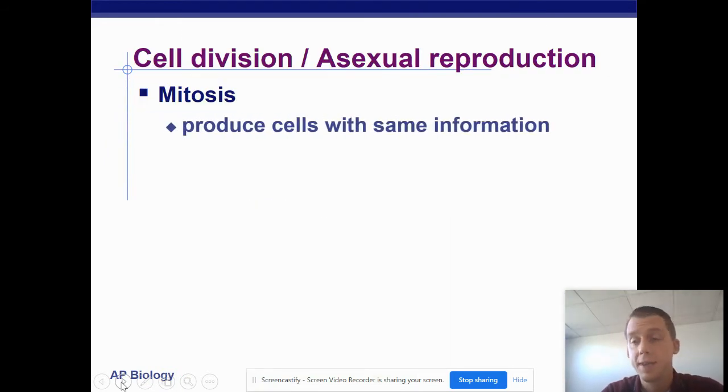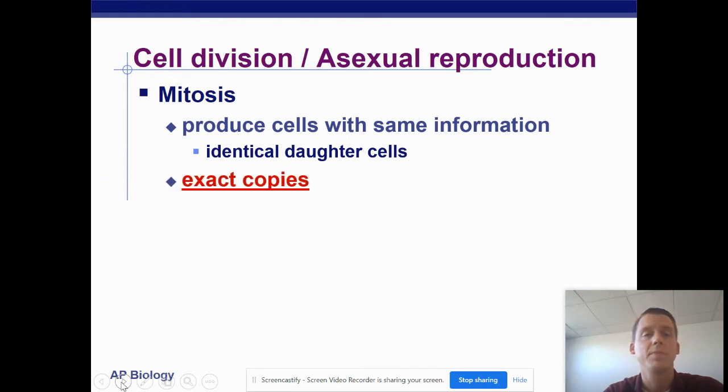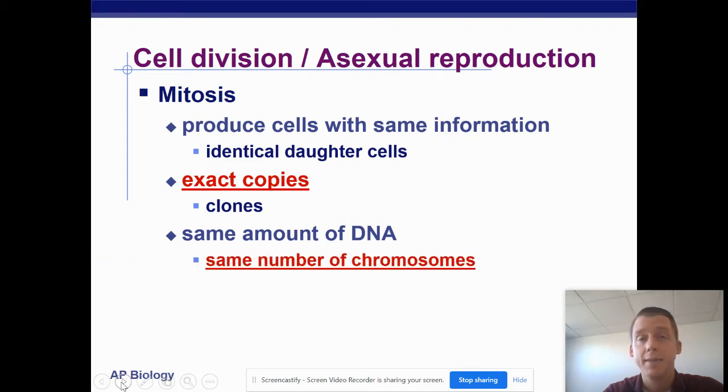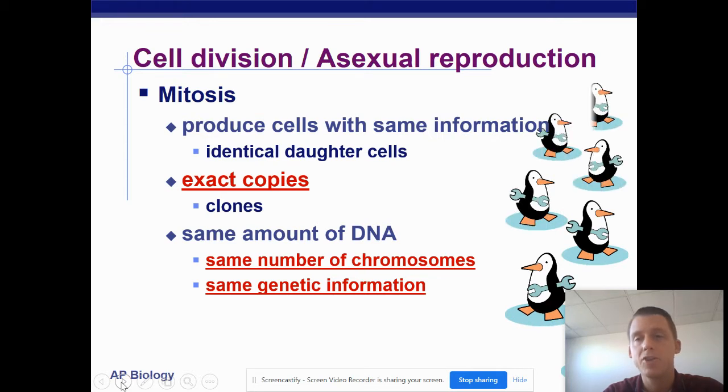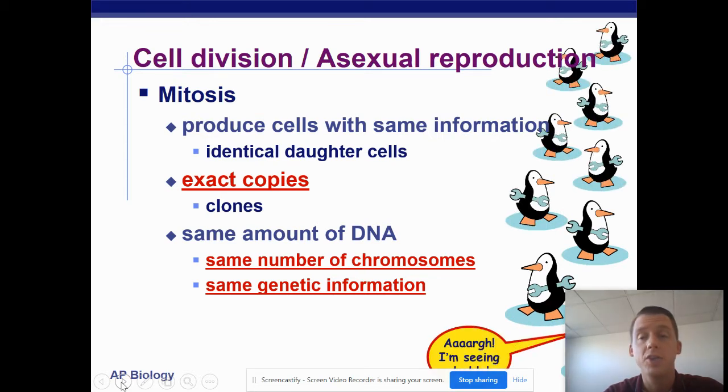Mitosis is the same thing as cloning. Remember that mitosis produces cells with the same information, so identical cells, which are exact copies. So they are clones with the same amount of DNA, the same number of chromosomes, and the exact same genetic information on each of the chromosomes. So when we undergo mitosis, we are cloning our cells, right? Which is why every skin cell you have should be the exact same, because you're really just cloning them.